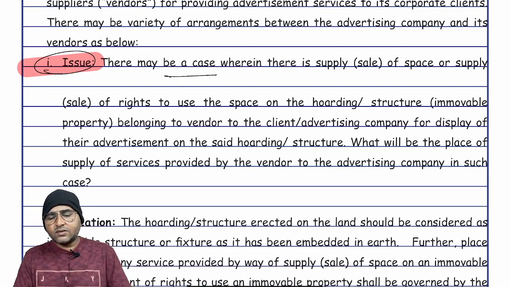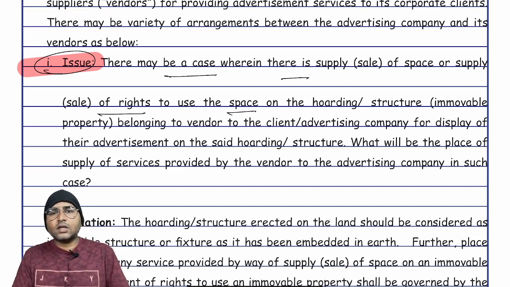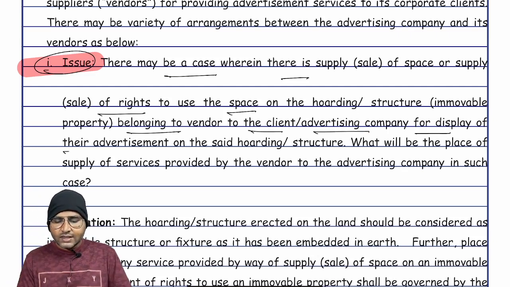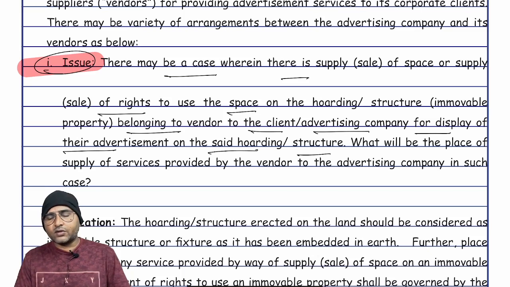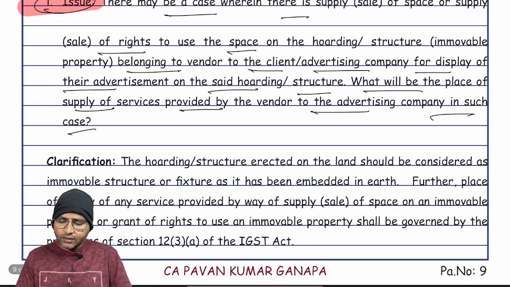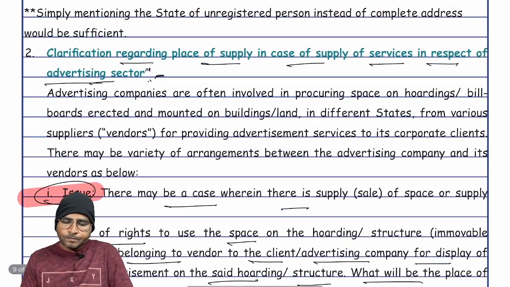There may be a case wherein there is a supply of space or supply of rights to use the space on a hoarding structure, which is immovable property belonging to the vendor, to the client or advertisement company for display of their advertisement on the said hoarding or structure. What will be the place of supply of service provided by the vendor to the advertisement company in such a case?